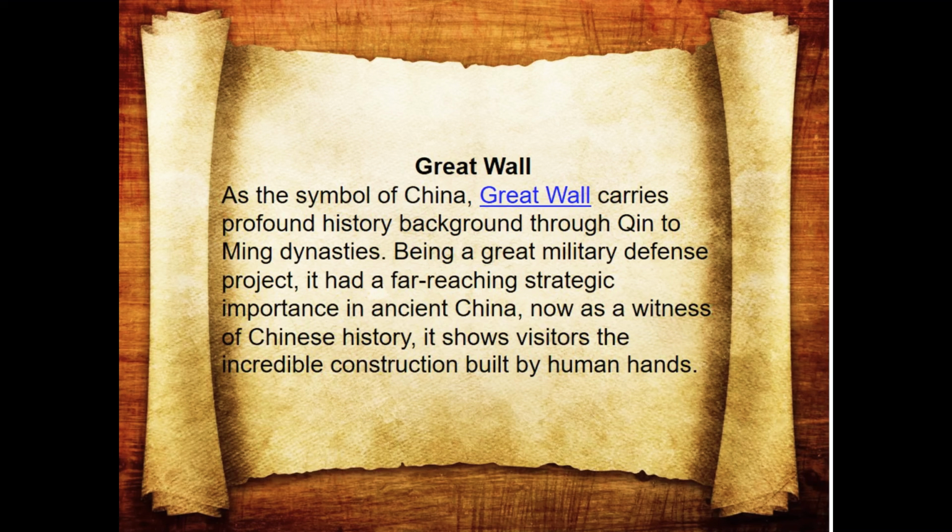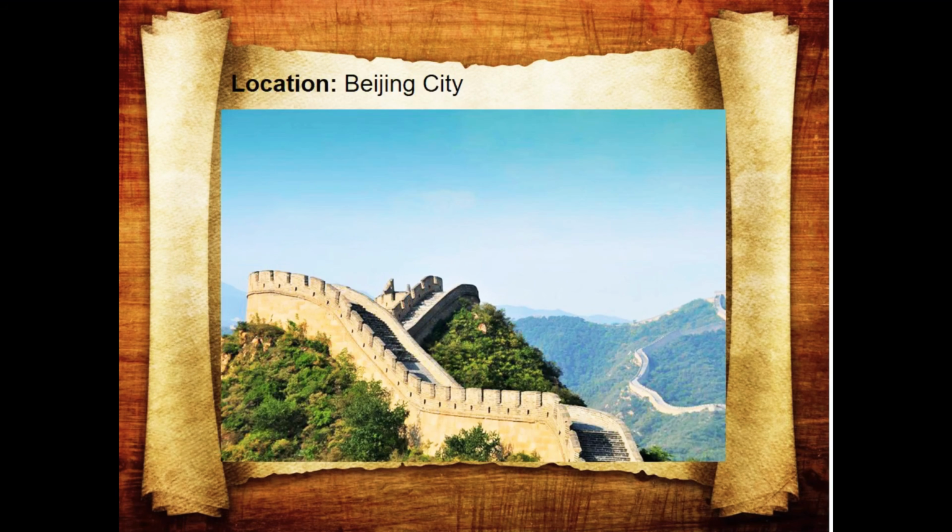Great Wall. As a symbol of China, the Great Wall carries a profound historical background through the Qin to Ming dynasties. Being a great military defense project, it had far-reaching strategic importance in ancient China. Now, as a witness of Chinese history, it shows visitors the incredible construction built by human hands. It means that the Great Wall of China is the longest man-made structure in the world. The Great Wall of China was also built to keep out raiding parties of nomadic tribes.